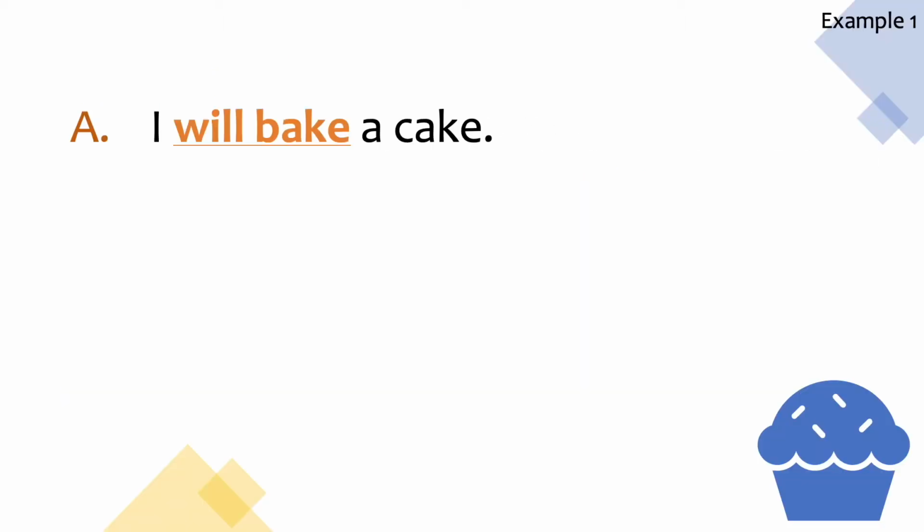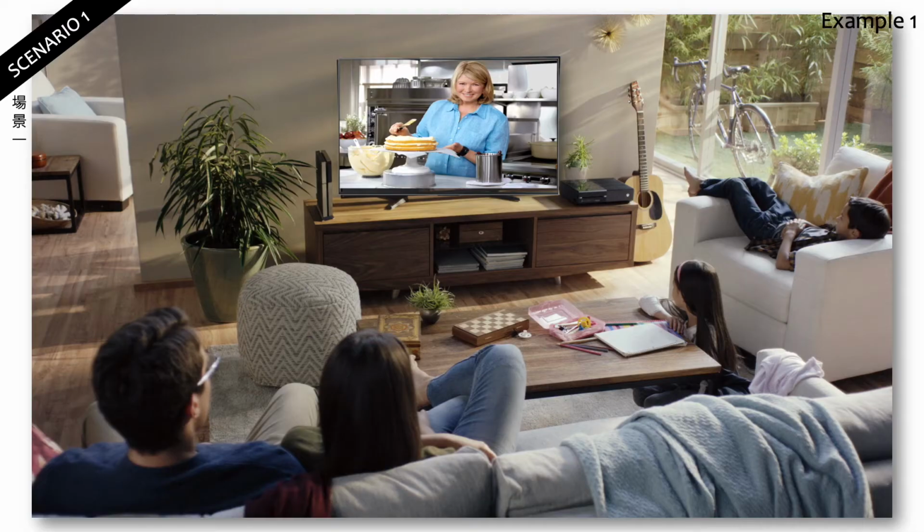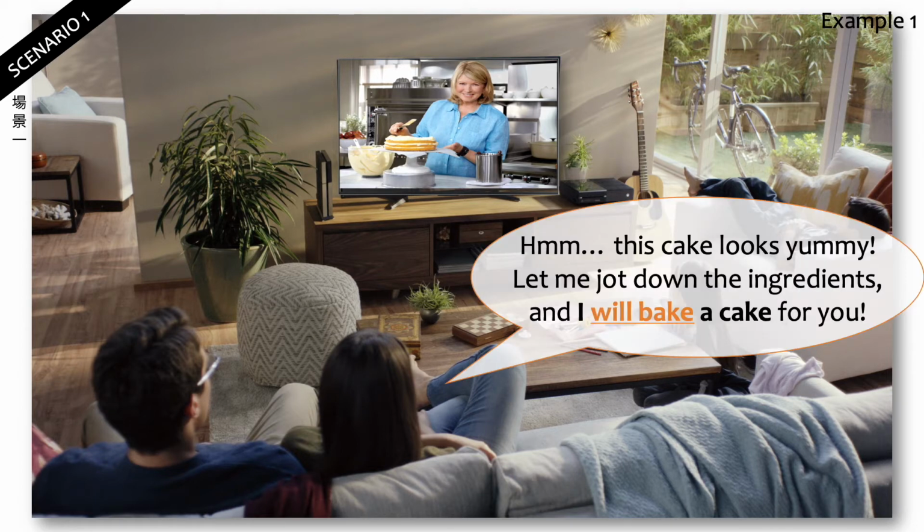I will bake a cake. I am going to bake a cake. If you translate them into Chinese, it looks the same. But when do we use them? Can you think of a scenario for sentence A and another scenario for sentence B? So this family is watching a cooking program, and the mother says, this cake looks so yummy. Let me jot down the ingredients and I will bake a cake for you.